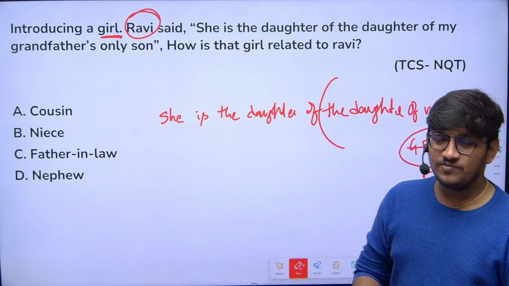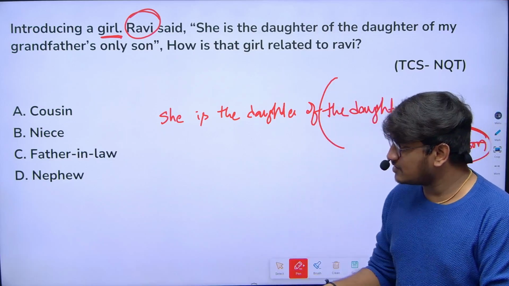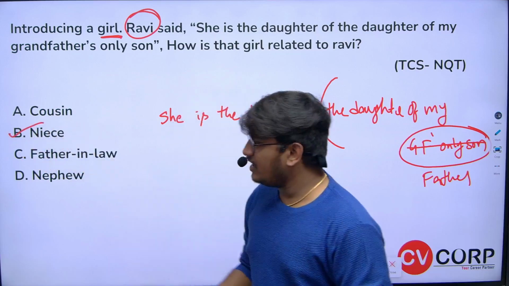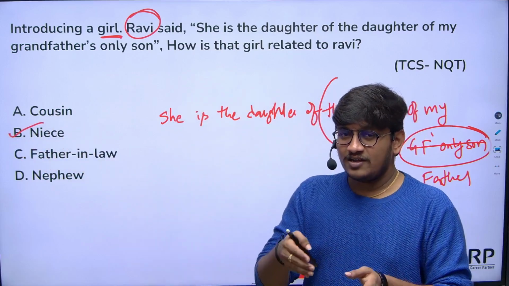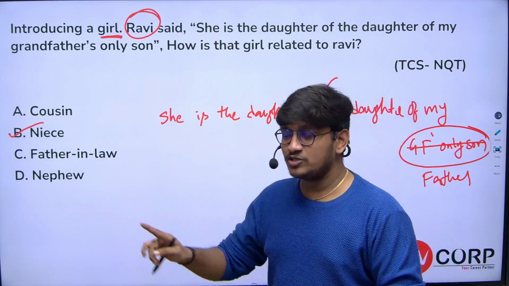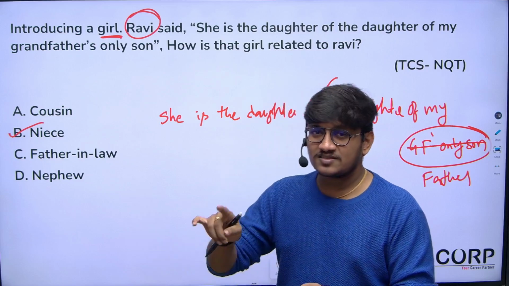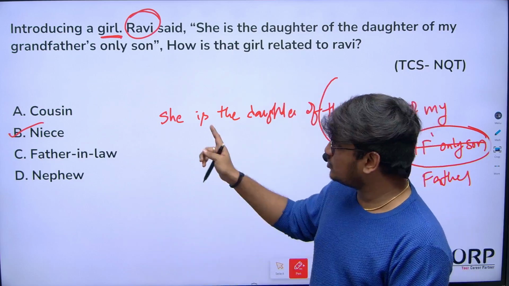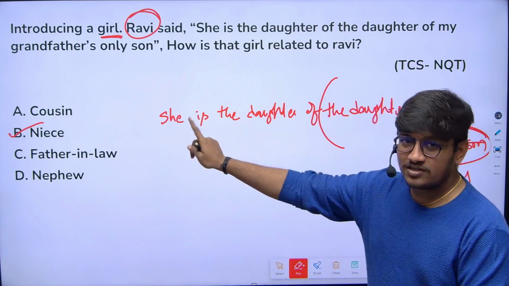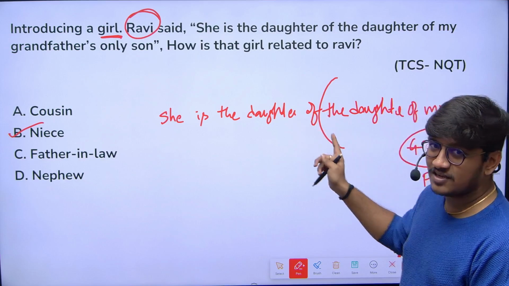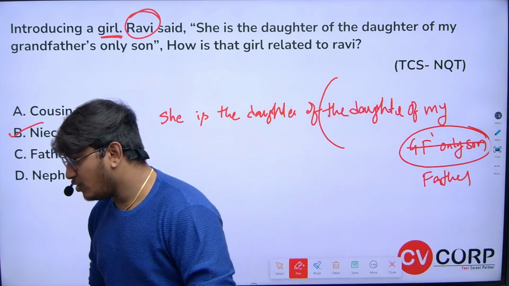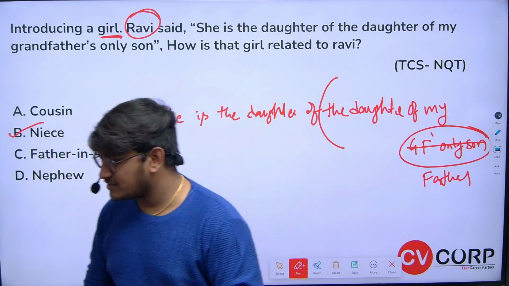As I said already, when I have a sister and my sister's daughter, we call her a niece. What if the relation is my sister's son? If it is a son, we call him a nephew. So my sister's son will be nephew and my sister's daughter will be niece. Same scenario here: they're talking about a girl who is the daughter of my sister, so the answer will be niece. I hope you all are clear with this.